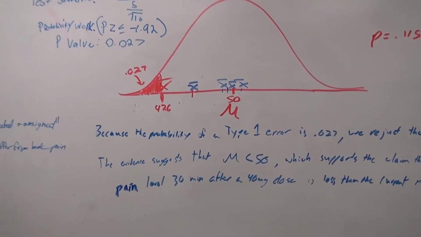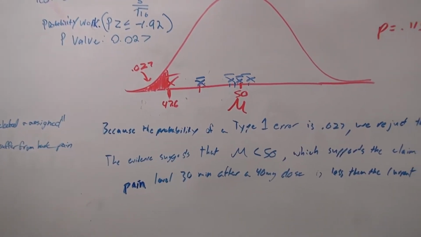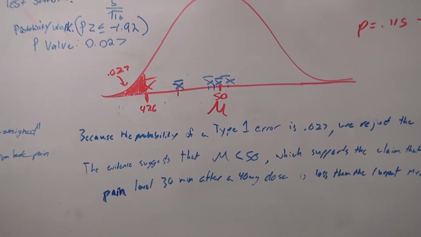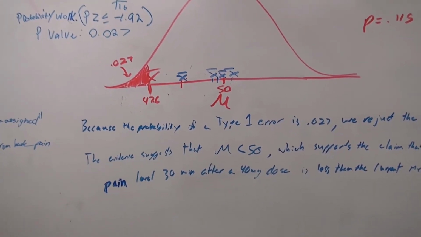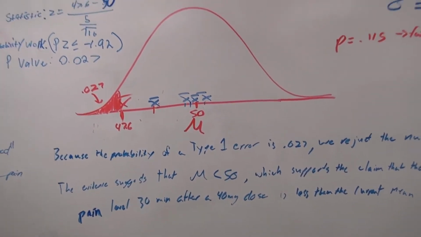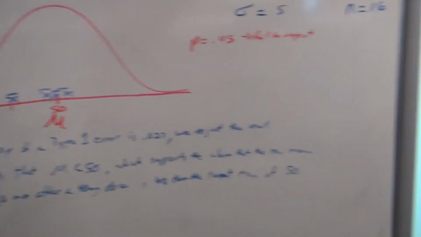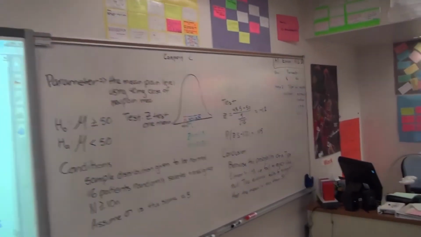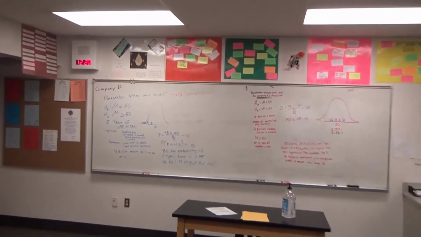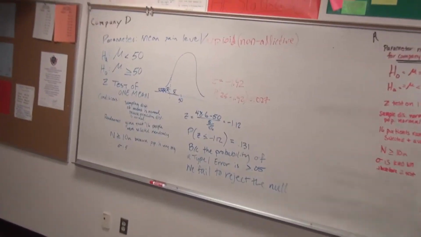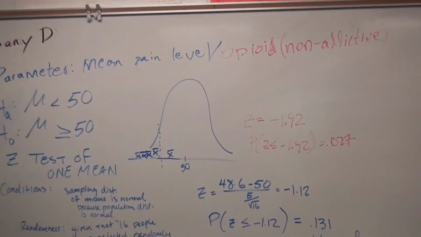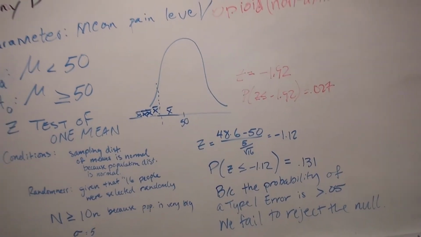And the probability of a type 1 error is the p-value, because that's the likelihood that if the null was true, that's how often we'd get a result at least that extreme. Now that was the only type 1 error that was made. There were a total of 20 different samples taken, and only one of those 20 samples did we make a type 1 error, which makes all the sense in the world because we're using a p-value of 0.05.